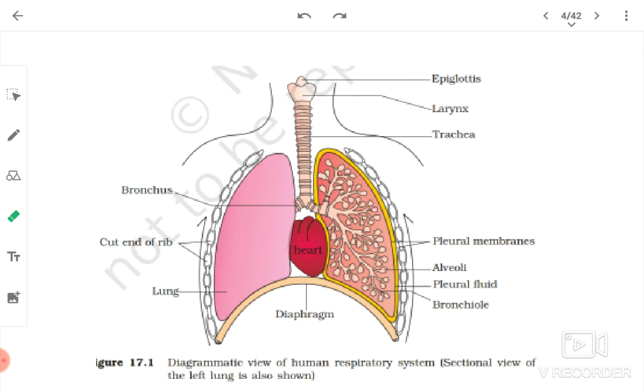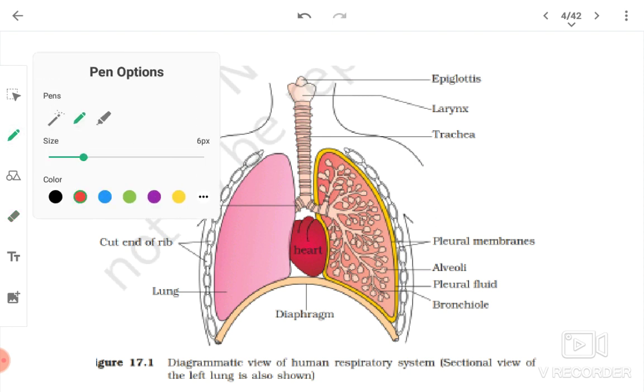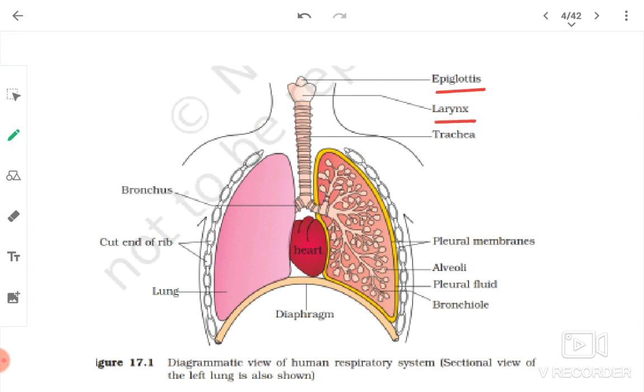So what is this? This is the diagram from NCERT book. Look here, epiglottis, larynx, trachea, pleural membrane, and in between these yellow lines are pleural fluid. These are bronchi, and these circles are alveoli. This is the diagram. I think everybody knows this.